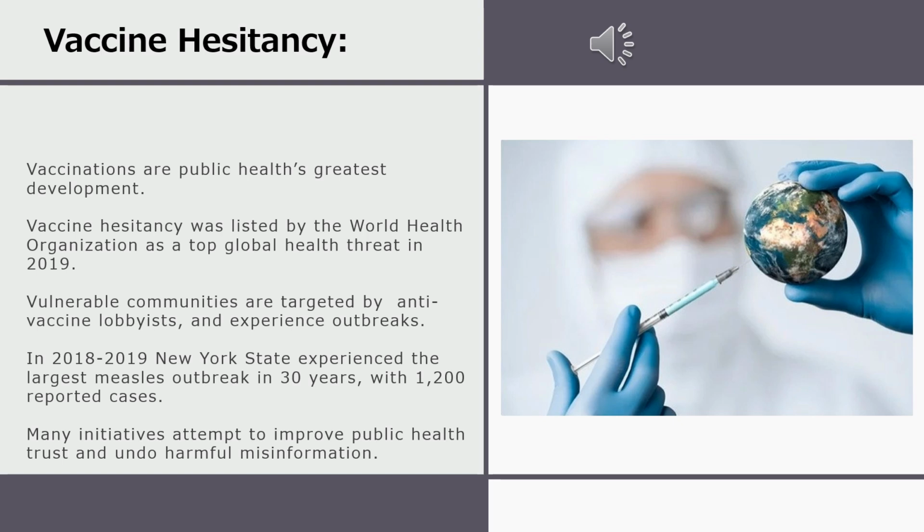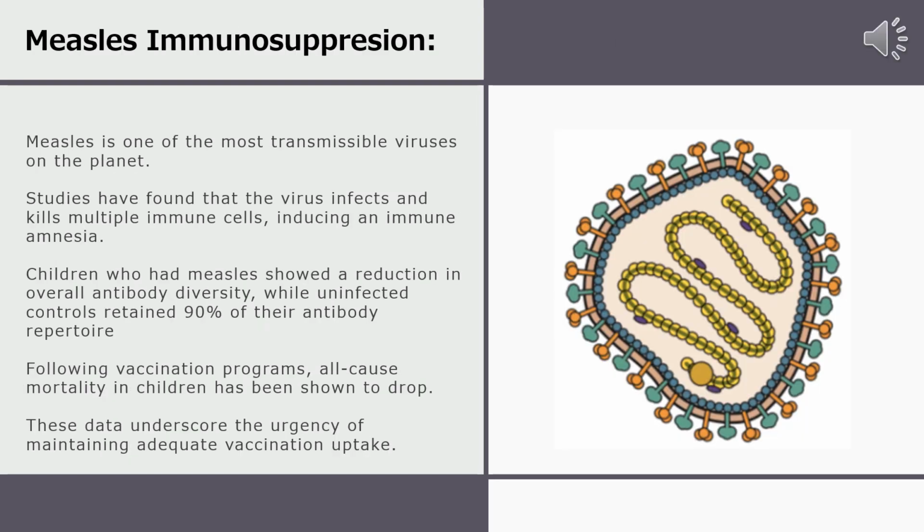There have been many attempts to reach these communities and to improve public health trust and undo harmful misinformation, but more information is needed on how to accurately reach these people. Measles is one of the most transmissible viruses on the planet with high rates of complications.